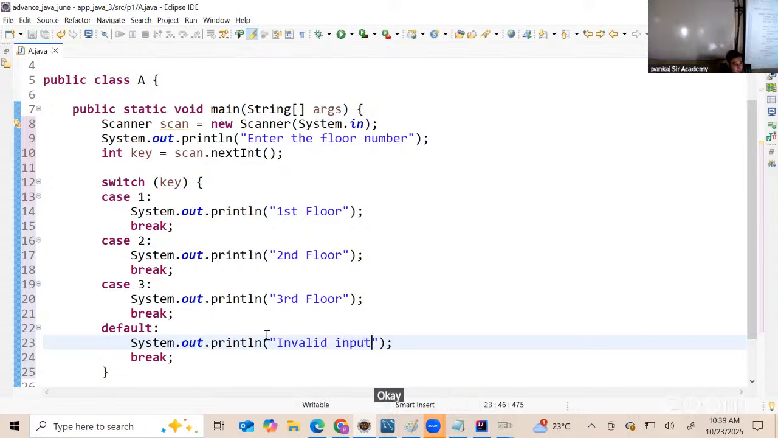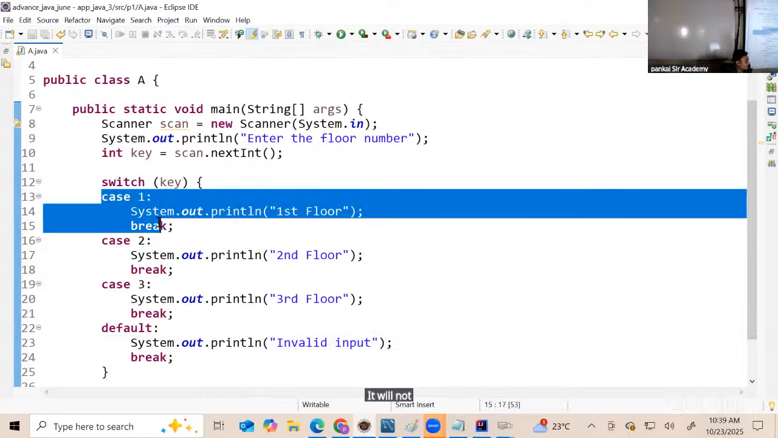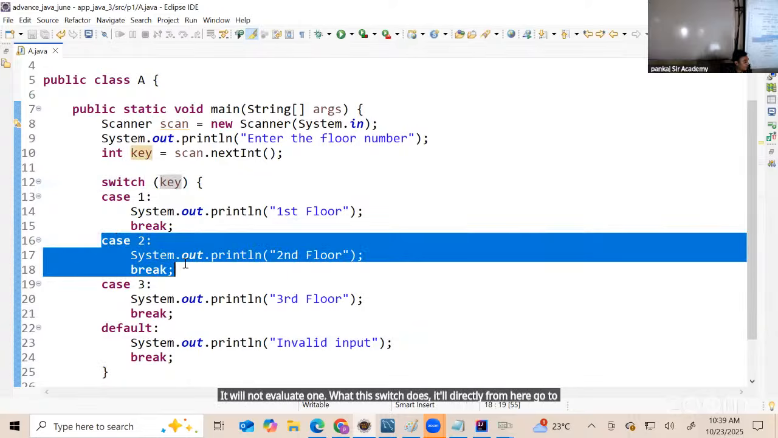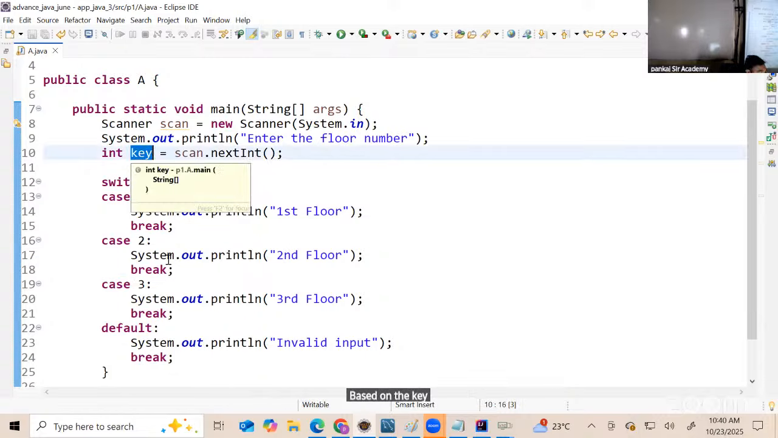Okay. Now observe. When I enter the input now, if I enter 2, it will not evaluate 1. What this switch does, it will directly from here go to case 2. So performance wise, this is slightly better. But you cannot implement some logical things like greater than, less than, not equal. Such comparisons we cannot do here. Got it? You just want to execute a particular block based on the key value which matches with the case value.